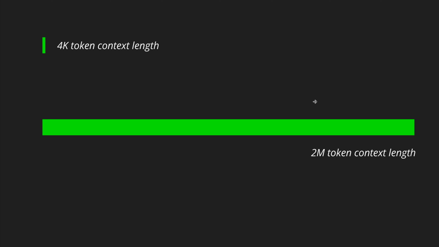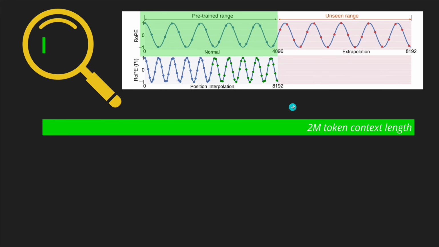So the idea was, hey, you are not the only company in the world here. You say, okay, I have 4K and the other has 2 million or 1 million token context length. Yeah, this looks a little bit unbalanced, no? So what do we do? Now, if we look here at this 4K from Meta, let's look at this.